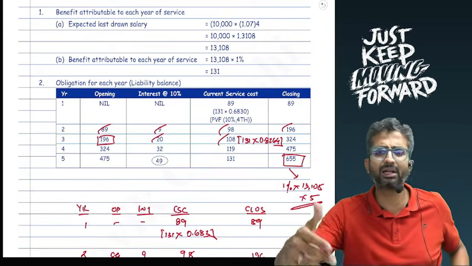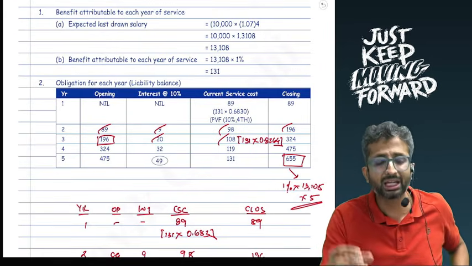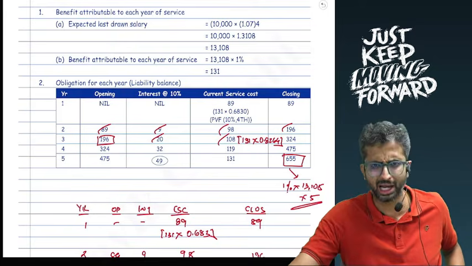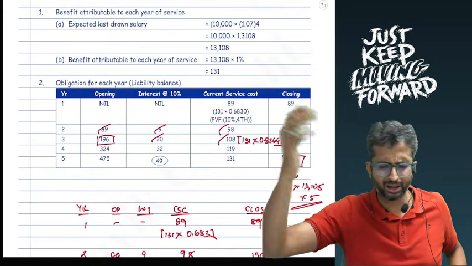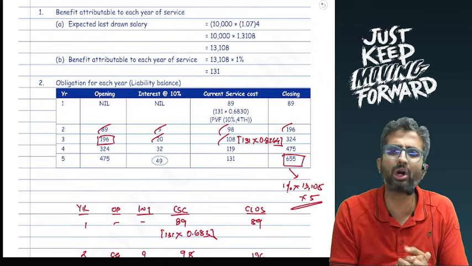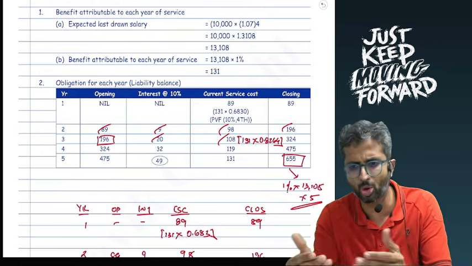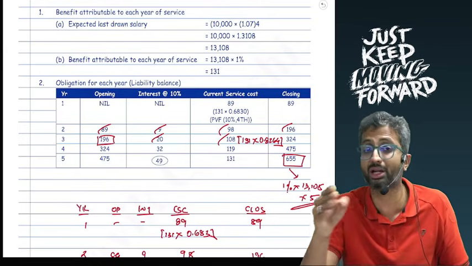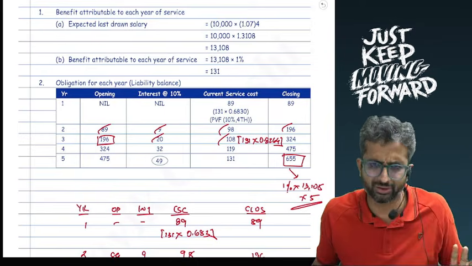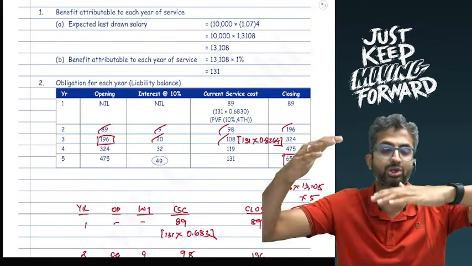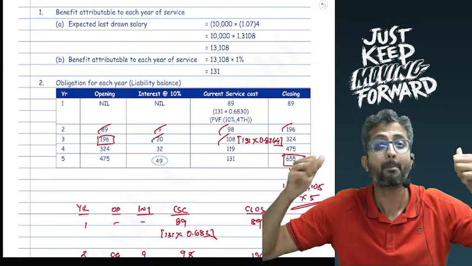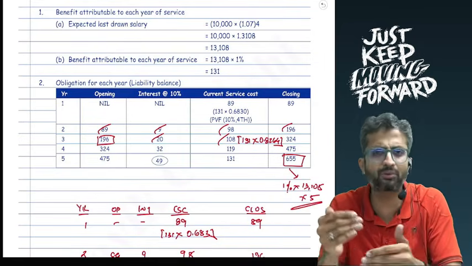This kind of gives you a good guidance regarding working in case you have to do for plan liabilities. Question 1 is a good question which kind of helps you for plan assets. Question 1 for plan assets and plan liabilities both disclosure. If you only want a plan asset, there was an old RTP question where we have discussed the accounting for a problem where there is expected return, actual return. I'll try to share the link over here. You can refer that. That is an only plan asset question. Question 1 is a disclosure for asset, liability, income, expense, remeasurement reserve, everything. Master question. Question 2 is only working for plan liabilities.